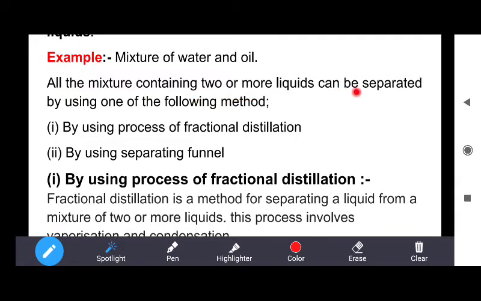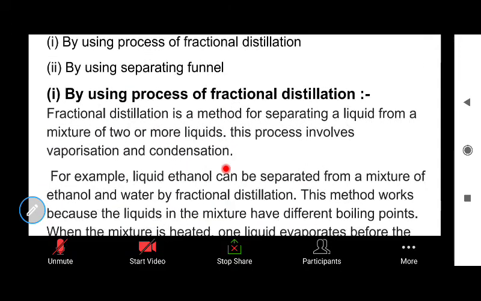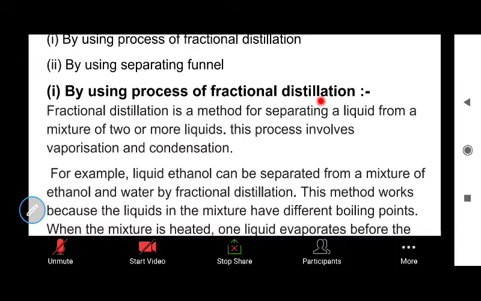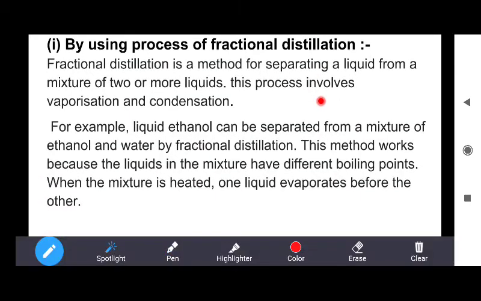All the mixtures containing two or more liquids can be separated by using one of the following methods. The first method is fractional distillation, and the second method is using a separating funnel. Fractional distillation is used for miscible liquids. If two or more liquids are completely mixed with each other, then such mixtures are separated by using fractional distillation.